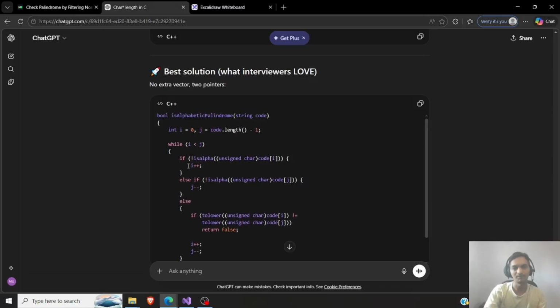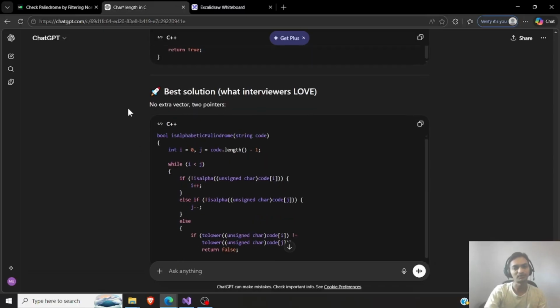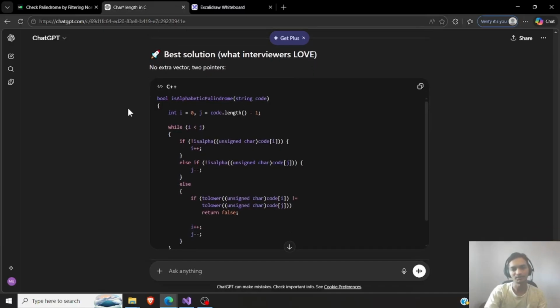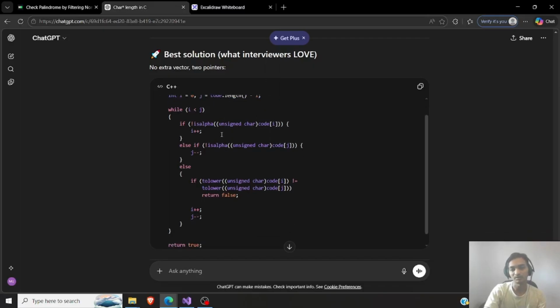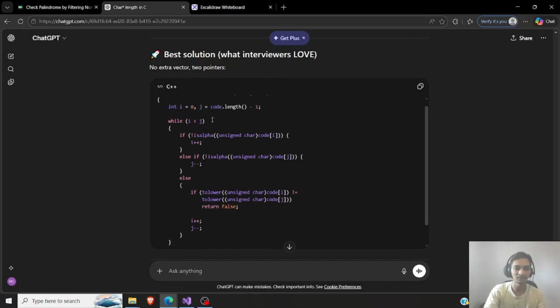An expert would not create a new space vector like I did, and will just verify within the string itself, checking i and j. This is like two pointers. Maybe this is how we should do two pointers instead of how I did. I had a for loop and then I decremented j inside that. This here is a better approach, I think.